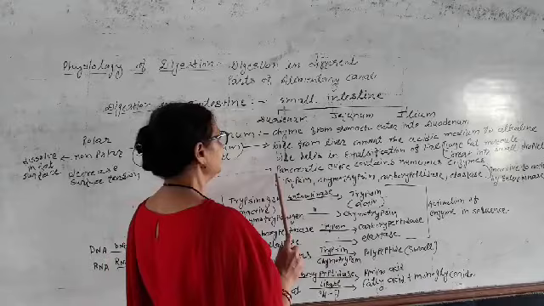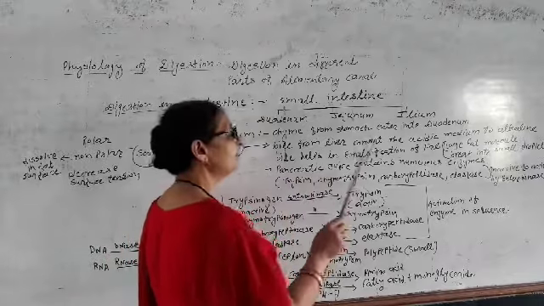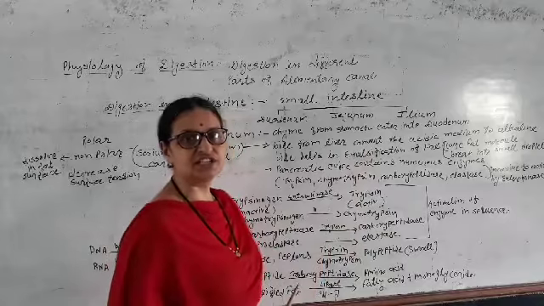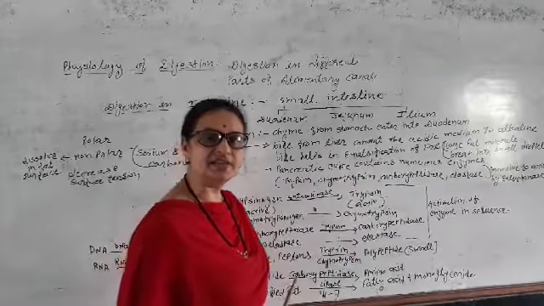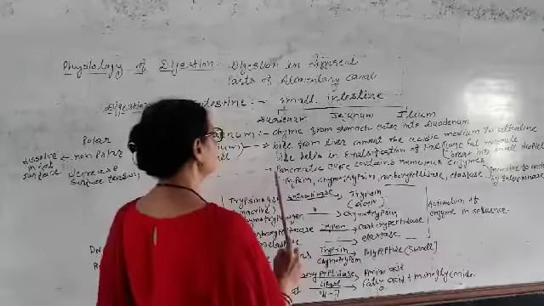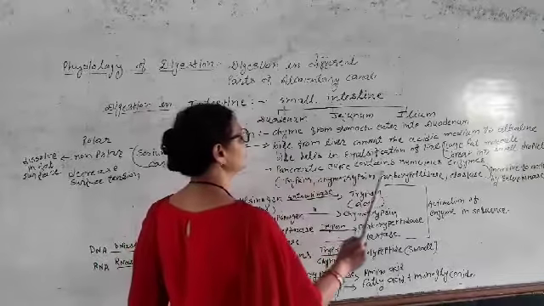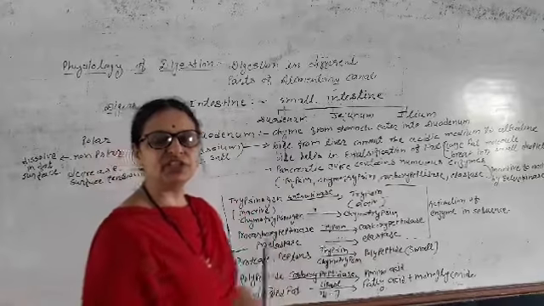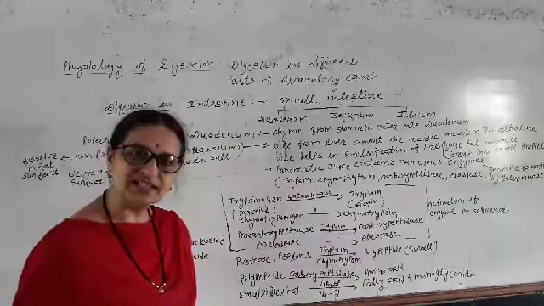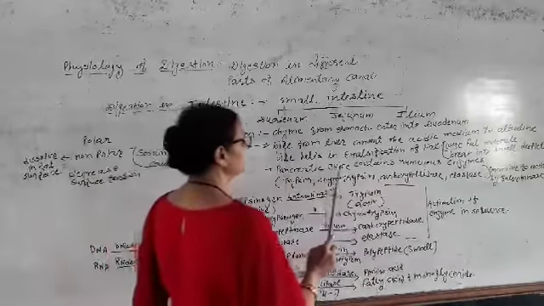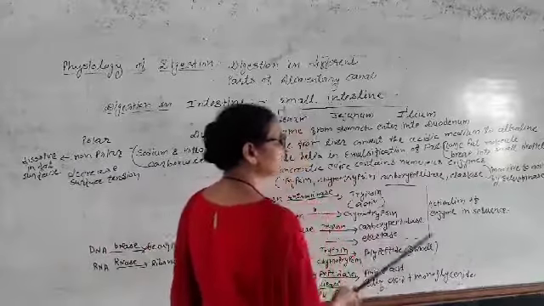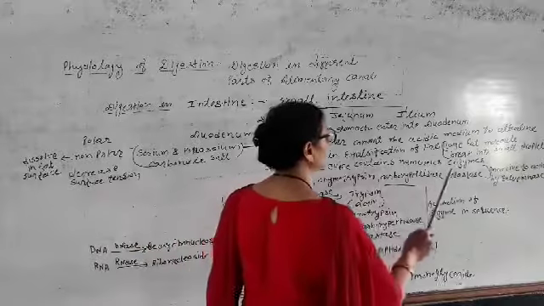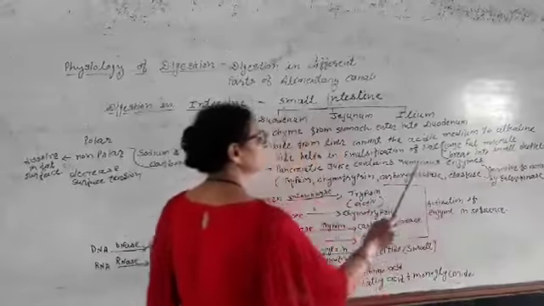Another, the pancreatic juice from the pancreas. We know that the pancreas is the second largest gland. The first largest gland is the liver, the second is the pancreas. So from the pancreas, pancreatic juices come. The duct of the pancreas merges with the common bile duct. The pancreatic duct secretes pancreatic juices, and pancreatic juices contain numerous enzymes.